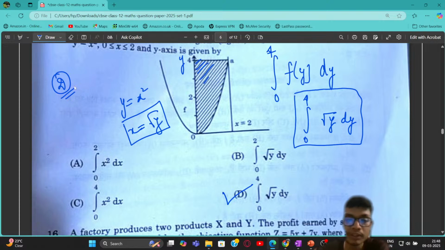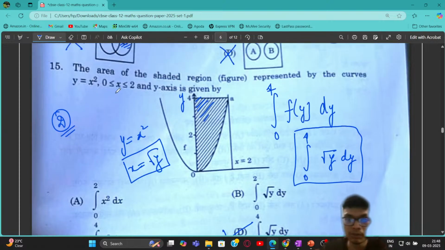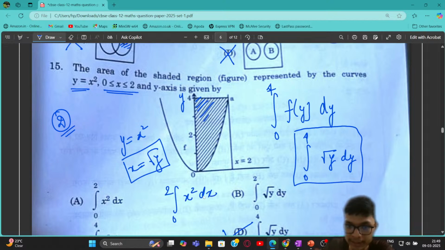So just a simple problem, we have to just use the change of variable, right? It is said that the curve is given and the limits in x are also given, and we have to find out the area. Many students will get confused because this particular area is the integral from 0 to 2 of x square dx, right? And this area can also be written in terms of y by changing x towards y and also changing the integrand, okay? But this particular integral will not give you the region.